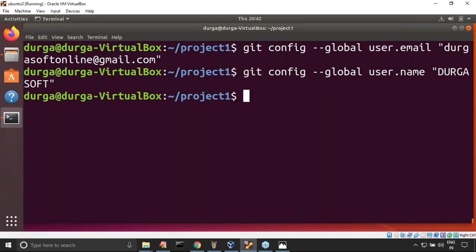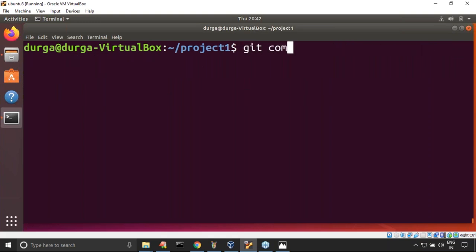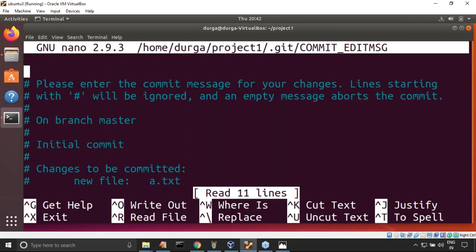Both commands are executed. Now git commit will commit all changes in the staged state right now. That's all. Here just observe that again there is a small problem. Which editor opens? Can you please confirm? Nano editor, right? It is open. Why again this problem, sir?